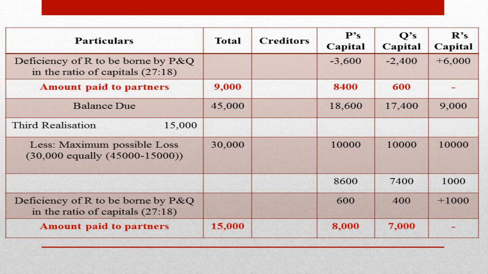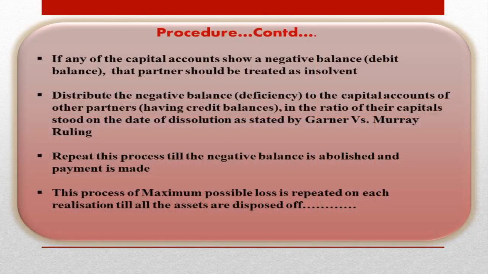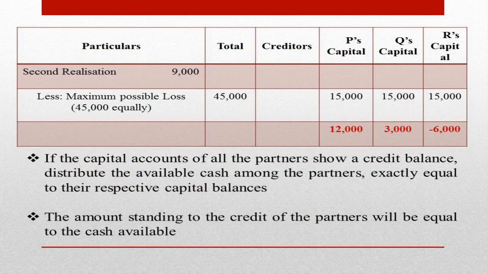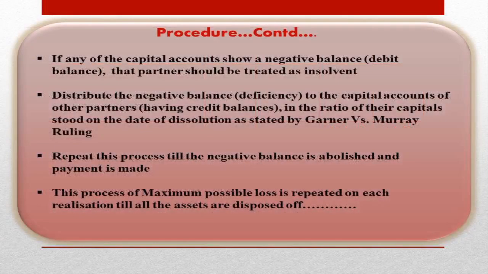That is equal to the amount which is available for distribution, that is rupees 15,000, which means that whatever be the amount which is available from third realization, that is rupees 15,000, is considered as distributed to the partners at this stage. Rupees 15,000 is distributed. The amount standing to the credit of the partners will be equal to the cash available in the firm.